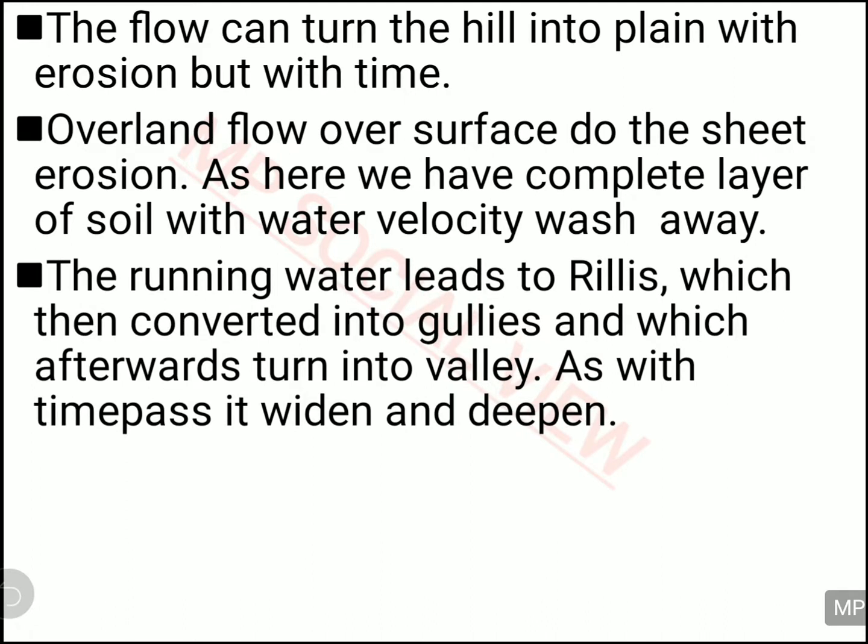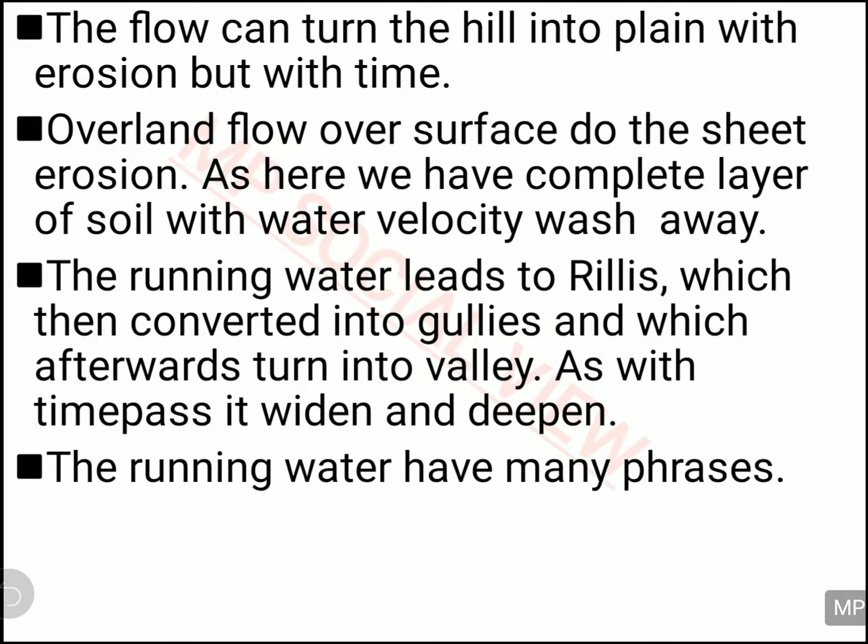And the running water which is falling from the top towards the bottom, from the mountains and hills, makes some marks on the mountains and hills, and those are called rills. And these rills become wider and deeper, and then they turn into gullies. And these gullies become further wider and deeper with the course of time, and they turn into a valley. So because of this flowing of water from the top towards the downward side, rills are created, rills are turned into gullies, and gullies are turned into valleys.